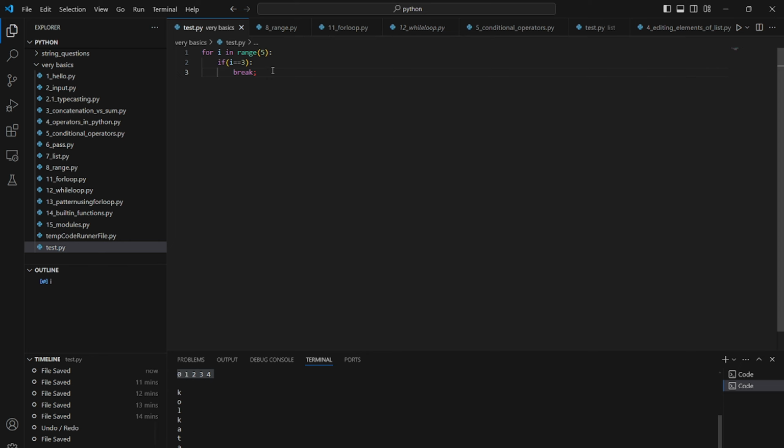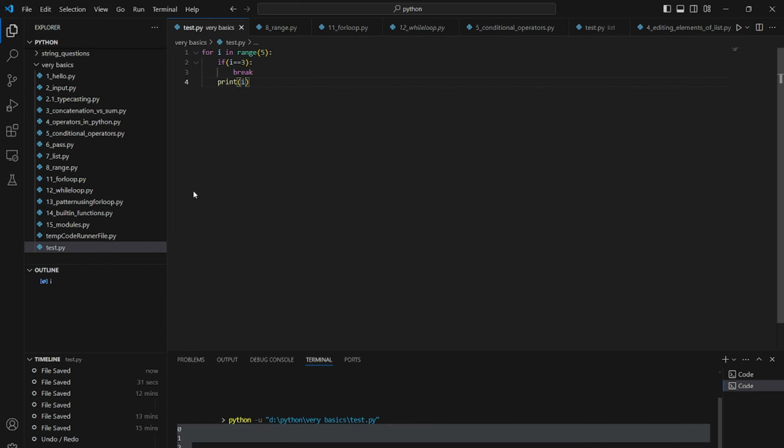What do you think will be printed if we print I inside the loop? If I hadn't written this, it would print 0, 1, 2, 3, 4. But when I is equal to 3, I have written break, so it will break the loop. That means it will only run up to I equal to 2. So 0, 1, 2. This is how break works.